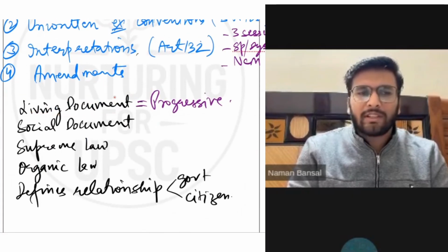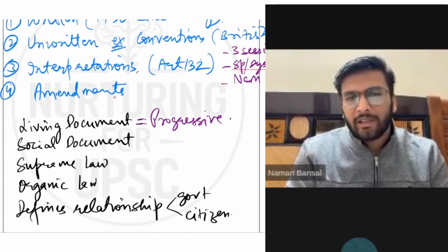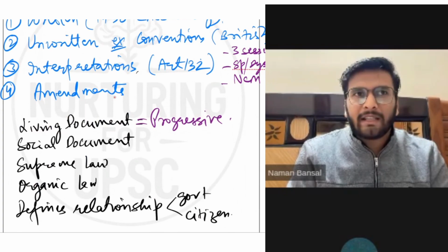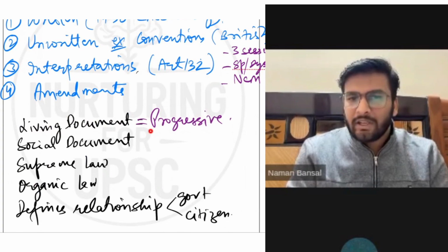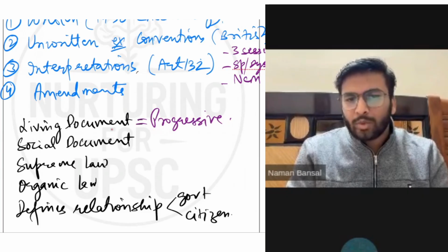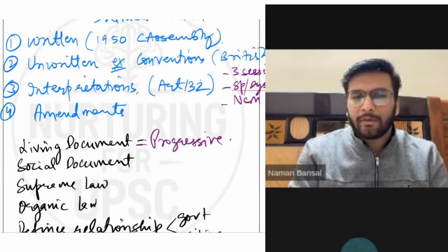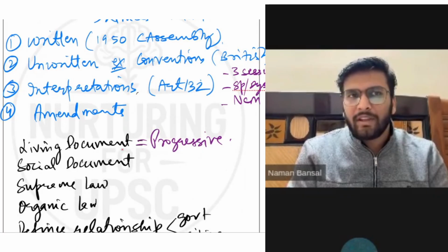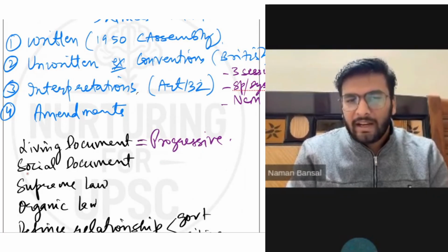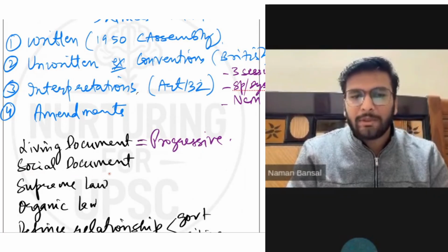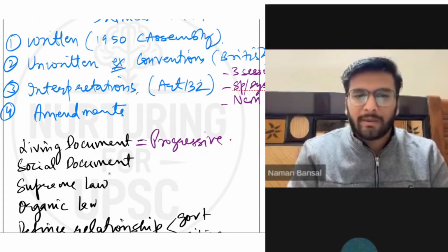So if you ever see a statement in the prelims that speaks of progressive interpretation and progressive realization of rights, then generally it is true. Why? Because we are accommodating the dynamicity of the nature of our constitution, we are progressive in nature, and we are working towards establishing social and economic democracy, and not only political democracy.